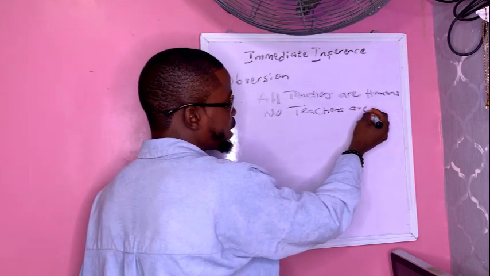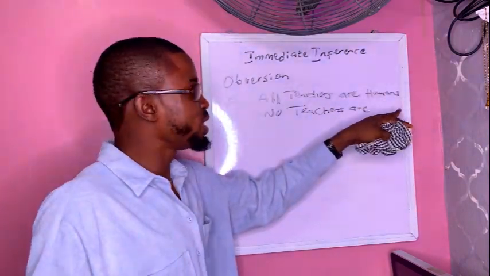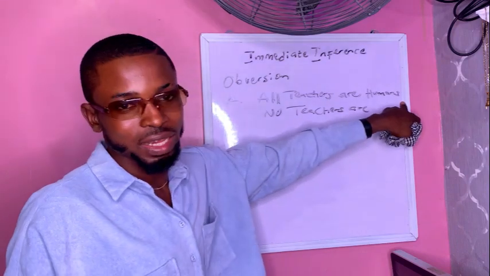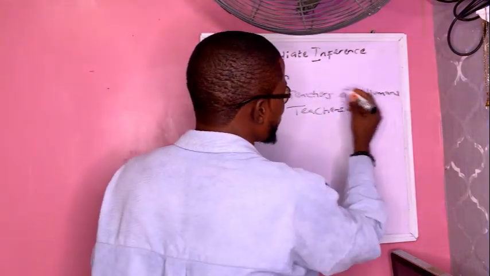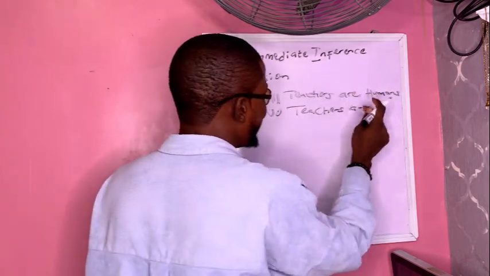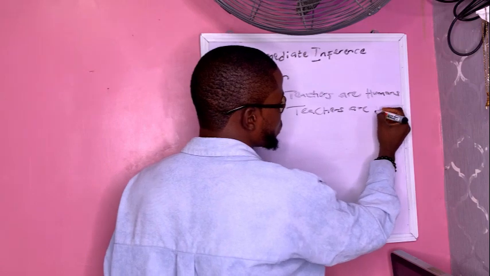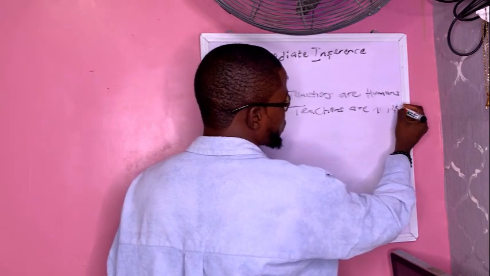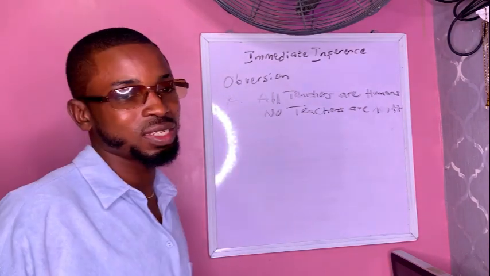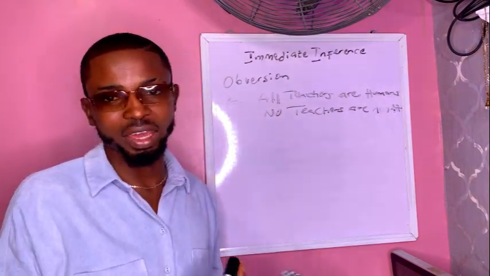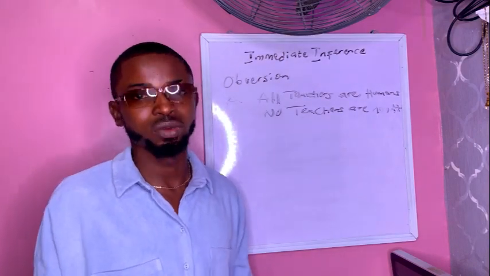are. And it says that you change the predicate to its complement. That is, if humans is there, you put "non". If the "non" is already there before, you remove it. So all teachers are humans; we can infer that no teachers are non-humans. No teachers are non-humans. So what this statement is saying is that if we have all teachers are humans, then we can infer that no teachers are non-humans.